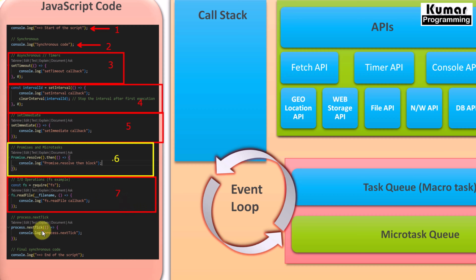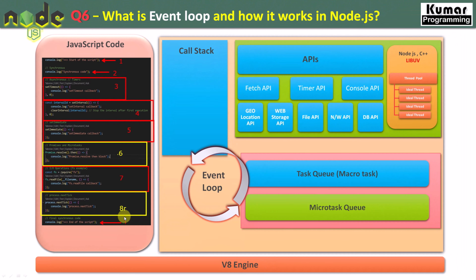Now process.nextTick. I told you that this would be considered as a promise, but it has priority over a promise, right? So I'll mark it as a promise, block number 8. Now we again have synchronous code, which is console.log. So this will be executed. I'll mark it as line number 9.